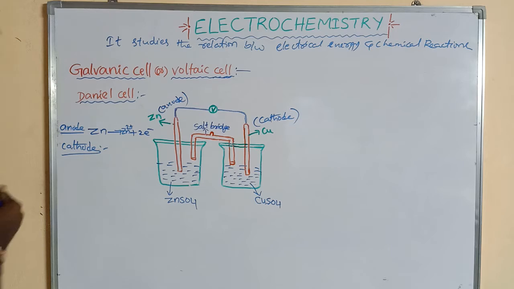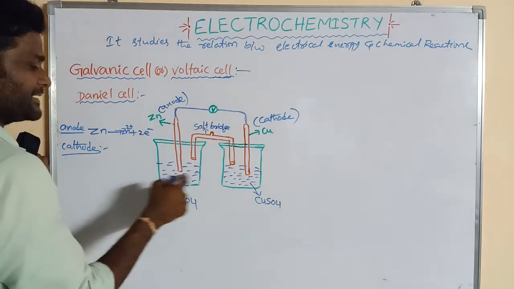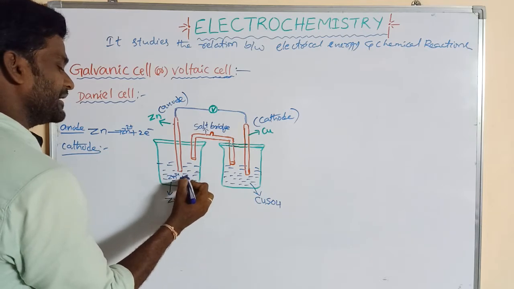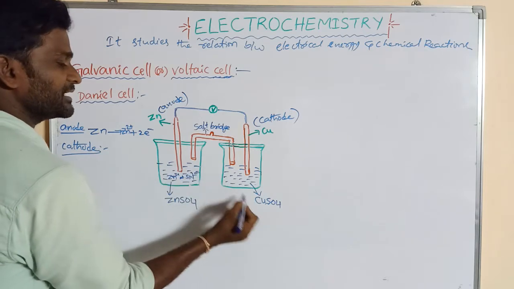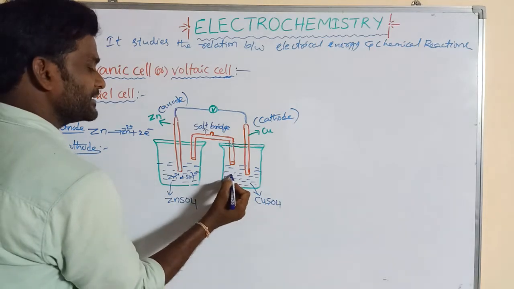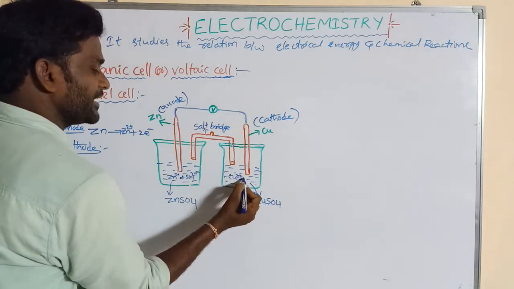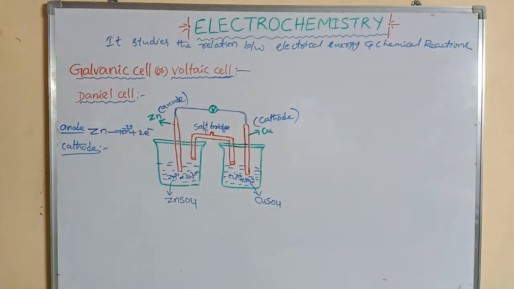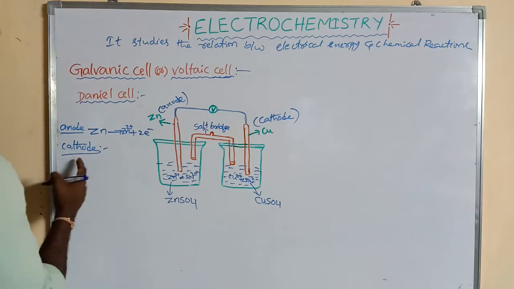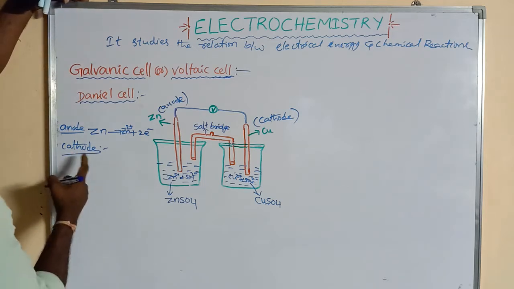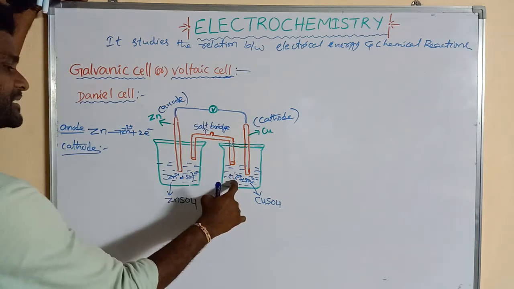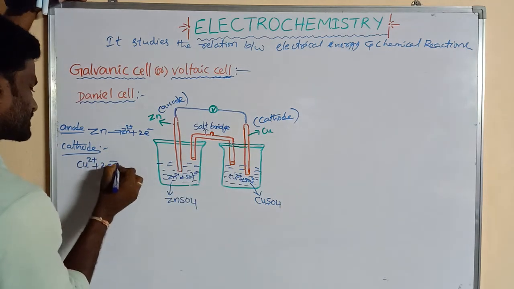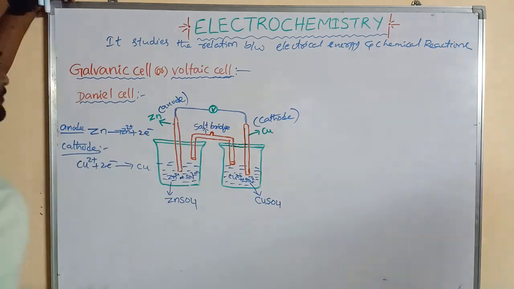We know that zinc sulfate is the electrolyte containing ions Zn2+ and SO4 2-. Similarly, the copper sulfate electrolyte contains ions Cu2+ and SO4 2-. Here at the cathode, reduction takes place. The Cu2+ gains 2 electrons and is converted to Cu.